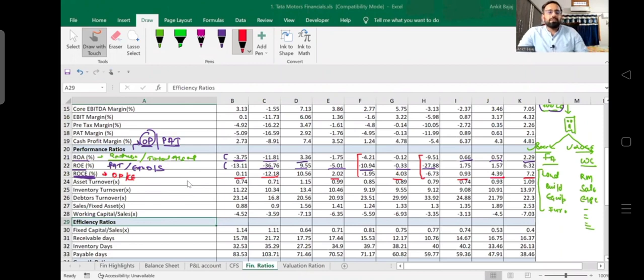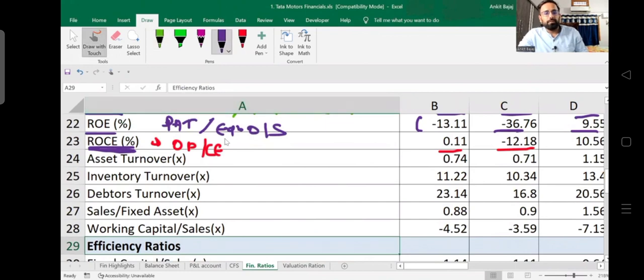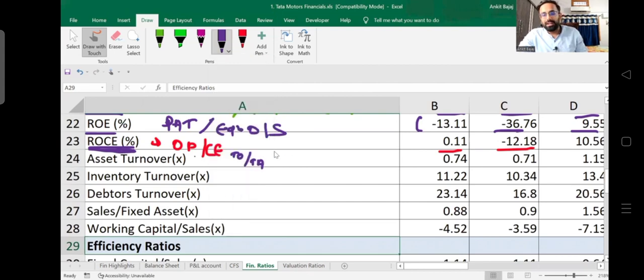The next ratio is the asset turnover ratio. What is the meaning of asset turnover ratio? First I will bring down the formula here. The formula is turnover divided by total assets. Turnover means sales. This formula says how much turnover you are able to achieve from given assets.